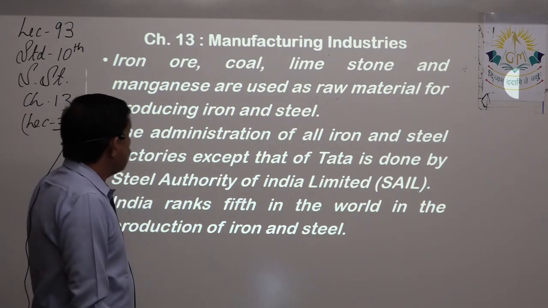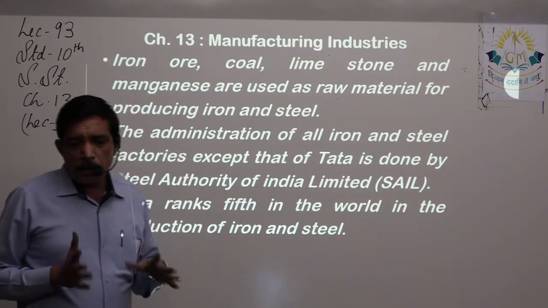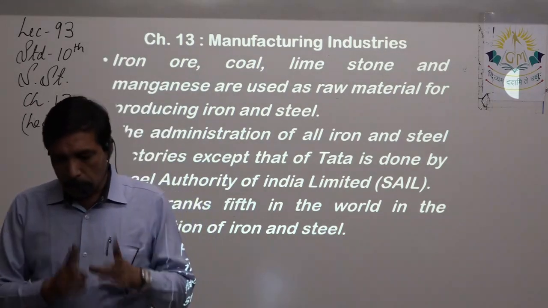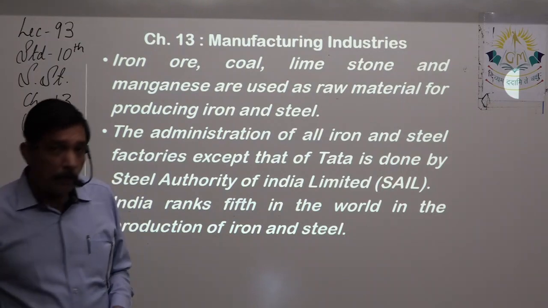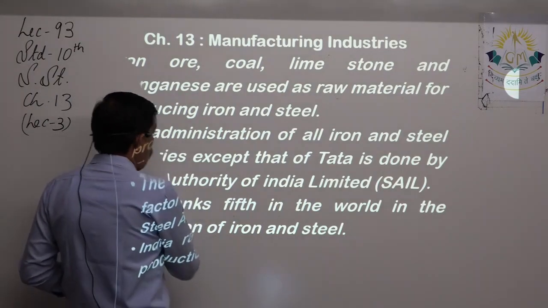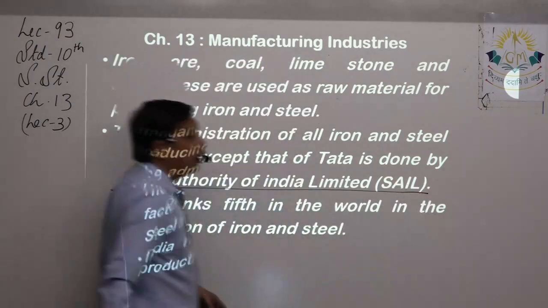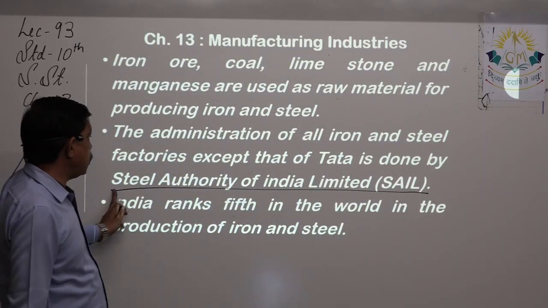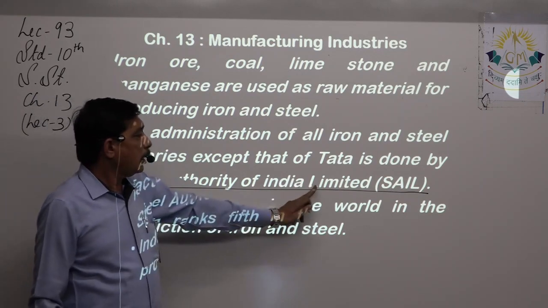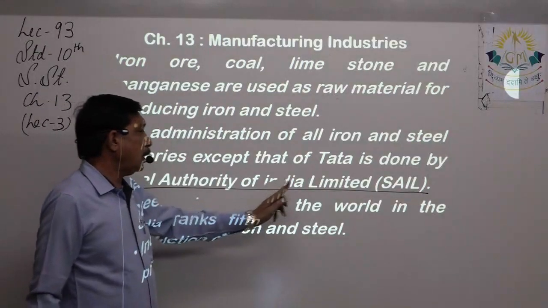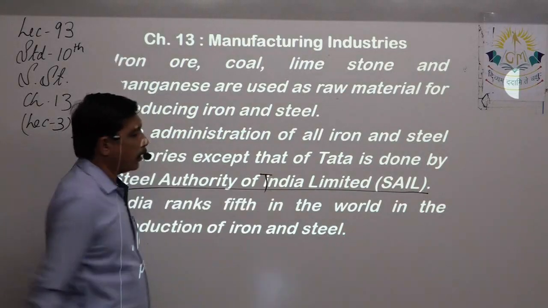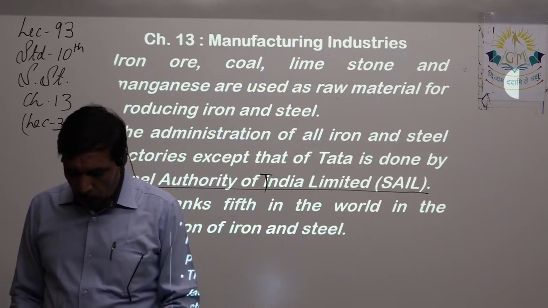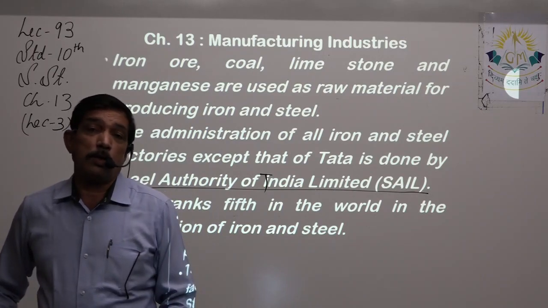The administration of all iron and steel factories except that of Tata, that is TISCO, is done by, very very important, Steel Authority of India, acronym or short form SAIL, Steel Authority of India Limited, SAIL. Now we know whatever is found under the ground belongs to the government.